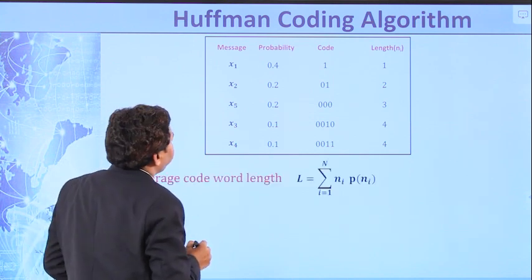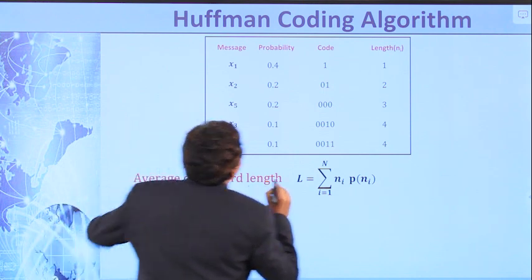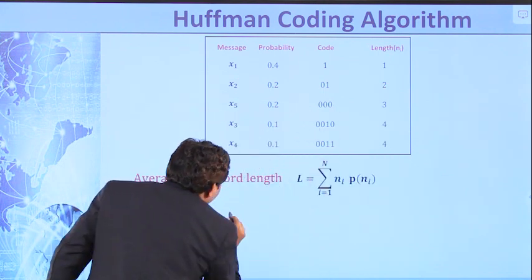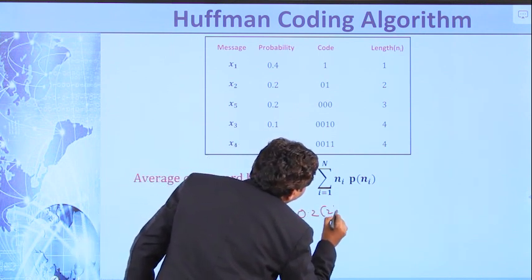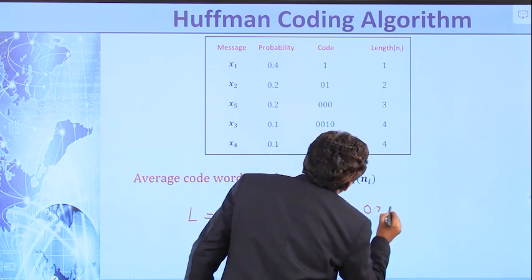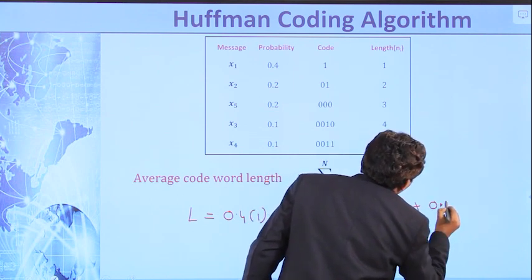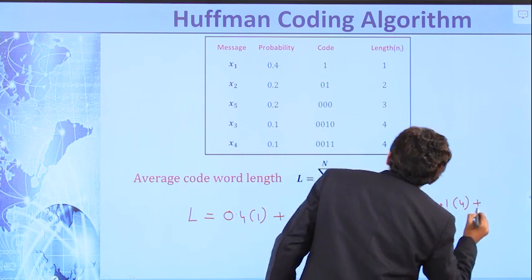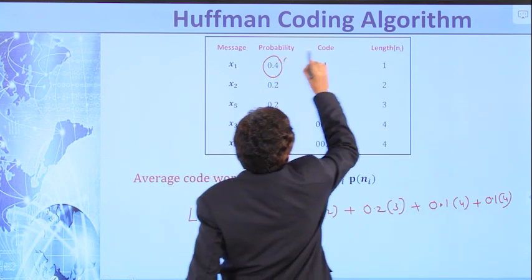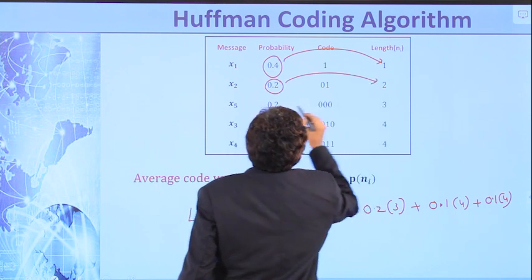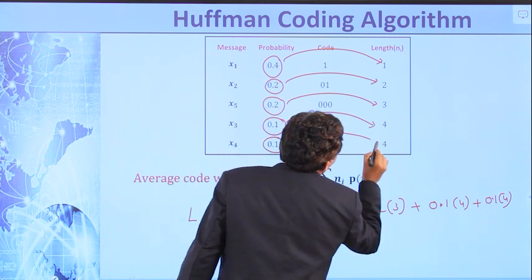So the average code word length L equals the probability multiplied with the corresponding length: 0.4 into 1 plus 0.2 into 2 plus 0.2 into 3 plus 0.1 into 4 plus 0.1 into 4.